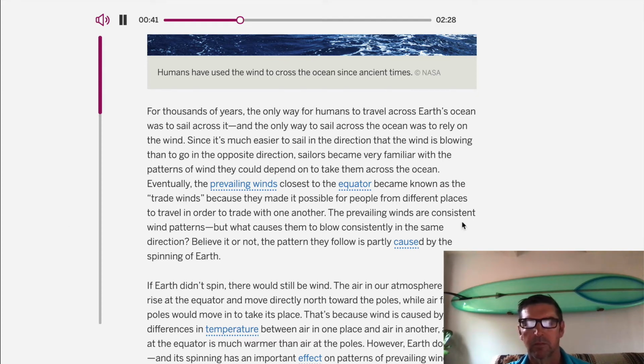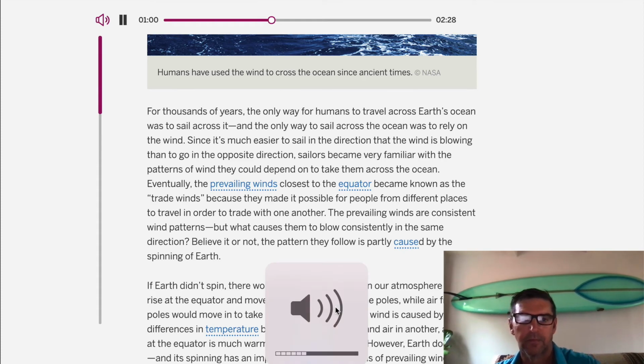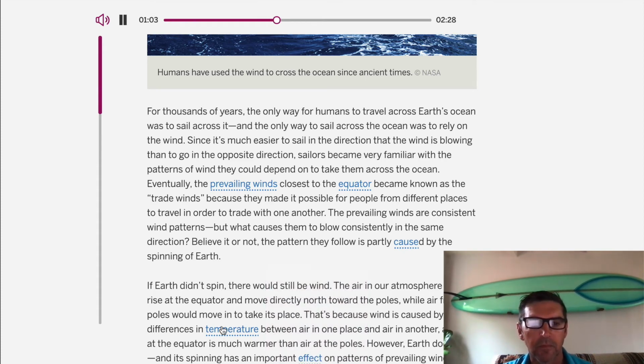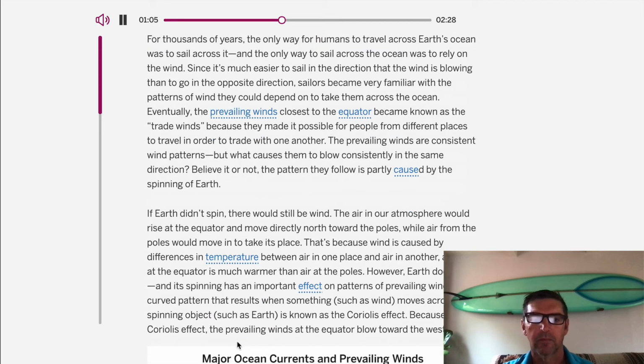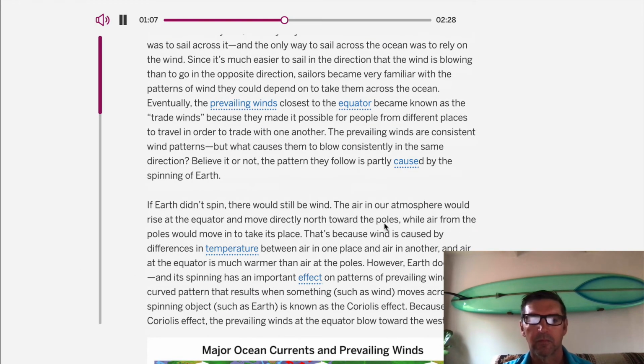The prevailing winds are consistent wind patterns, but what causes them to blow consistently in the same direction? Believe it or not, the pattern they follow is partly caused by the spinning of Earth. If Earth didn't spin, there would still be wind. The air in our atmosphere would rise at the equator and move directly north toward the poles, while air from the poles would move in to take its place. That's because wind is caused by differences in air temperature between air in one place and air in another.